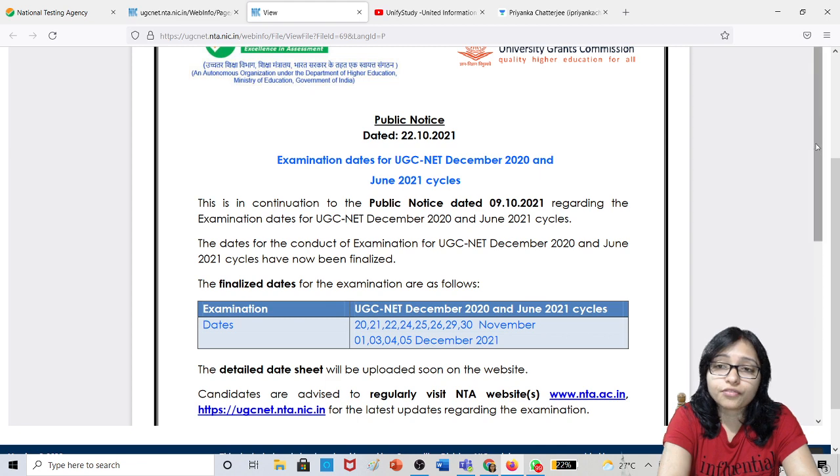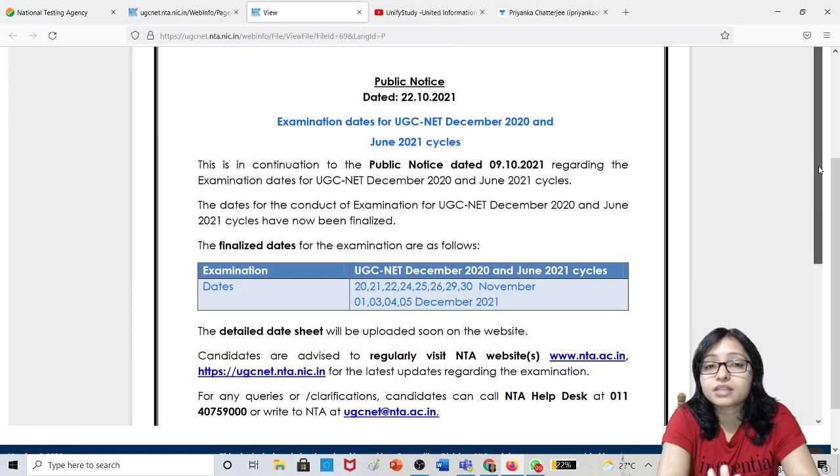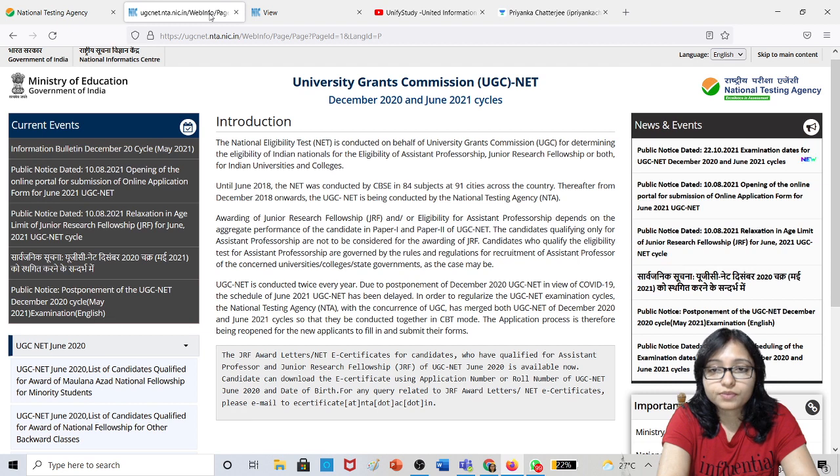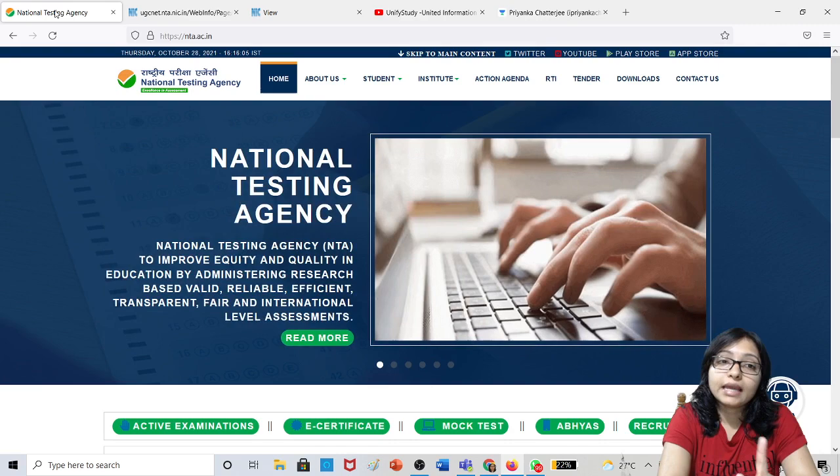If you look at the fake document, there is no signature, there is nothing. You can verify that. Sometimes it takes a little more time on the UGC NET website, but it shows on the NTA website.